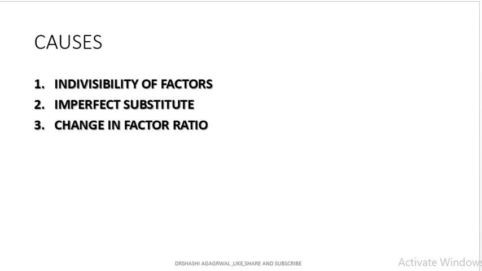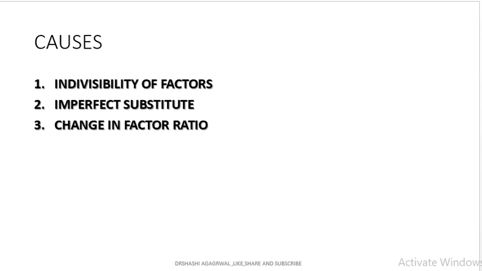After that it will start declining. Labor and capital are imperfect substitutes of each other, and there is a change in the factor ratio, because the fixed factor cannot be changed. We are changing the variable factors. So the variable factor could be changed up to a point. After that point, it starts giving us negative results.